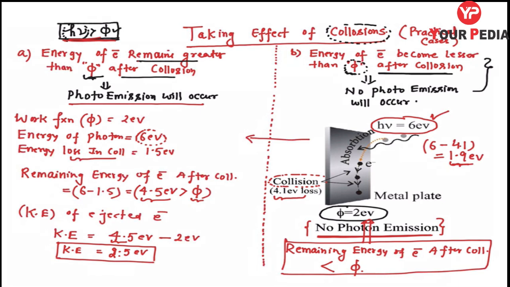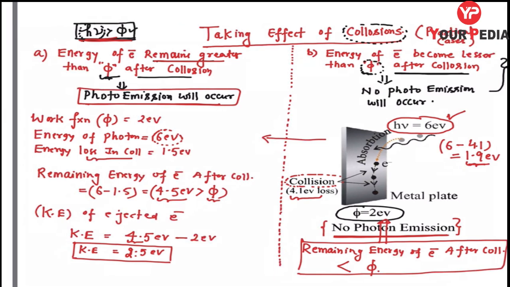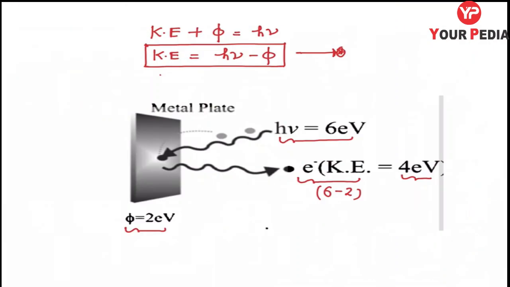It means if the energy of the electron remains greater than phi after collisions, photo emission will occur. But here the ejected electron's kinetic energy will be less than the kinetic energy when we have not considered the collisions. What is the kinetic energy there? 4 electron volt.